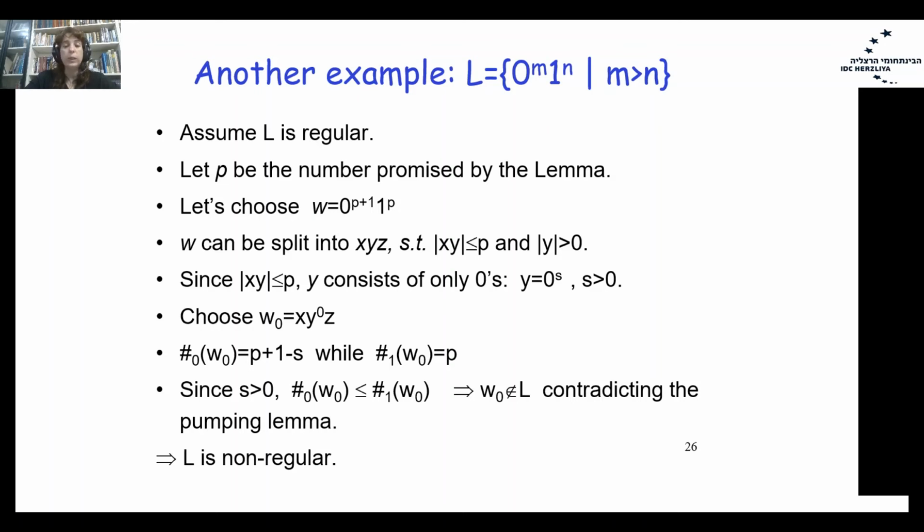So now, since S is greater than 0, we know that the number of zeros in W0 is less than or equal to the number of ones in W0, but not greater. Therefore, we managed to delete some zeros, and the word W0 does not belong to the language. But according to the pumping lemma, it should belong to the language. Therefore, our assumption that L is regular is not correct, and L is a non-regular language.